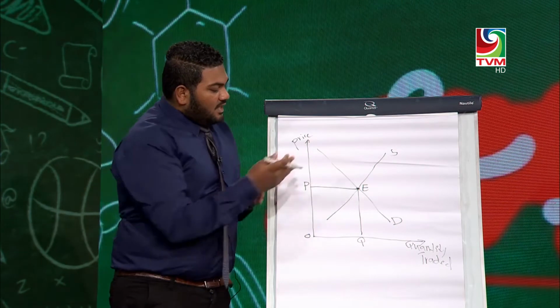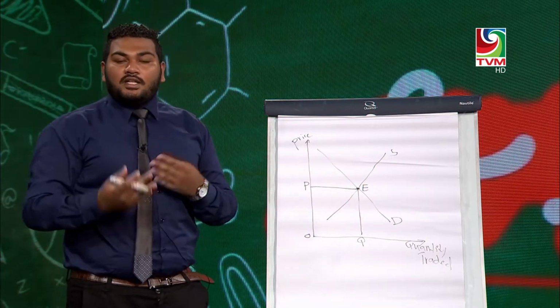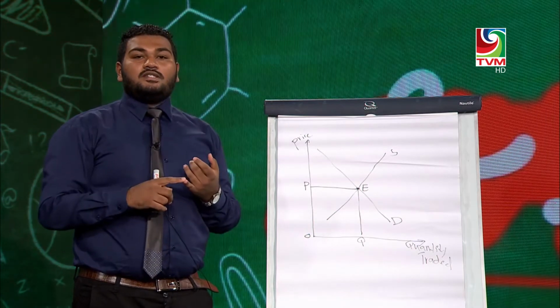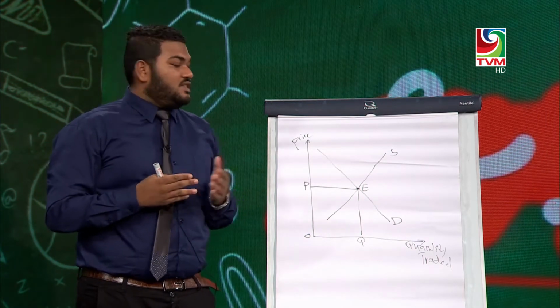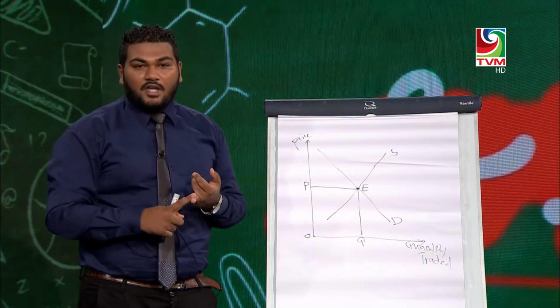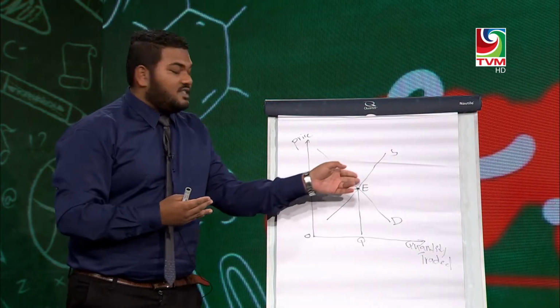All right, and this equilibrium changes. The equilibrium would change mainly due to three reasons. The first reason is change to the market price due to a shift in demand, then change to the market price due to a shift in supply, and change to the market price due to both a shift in demand and supply. Basically, the change in the non-price factors which shift the demand and supply will change the equilibrium price.